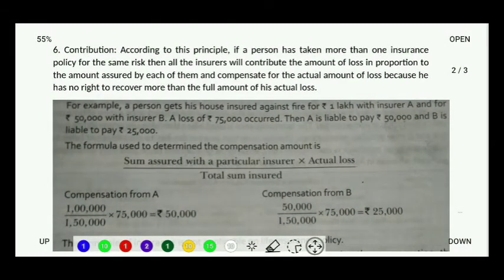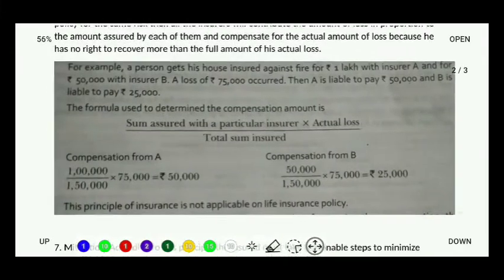Now this principle of contribution actually applies when a person has taken more than one insurance for the same risk. Suppose I have taken fire insurance policies from two different places. Then this principle will come into consideration. So let's quickly jump into the example and understand how this principle works.